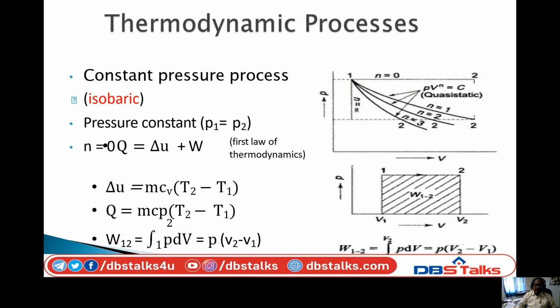The area under this 1-2 line represents the work done. It is a rectangle, and the area equation is P into V2 minus V1. This is how we calculate work done in a constant pressure process.